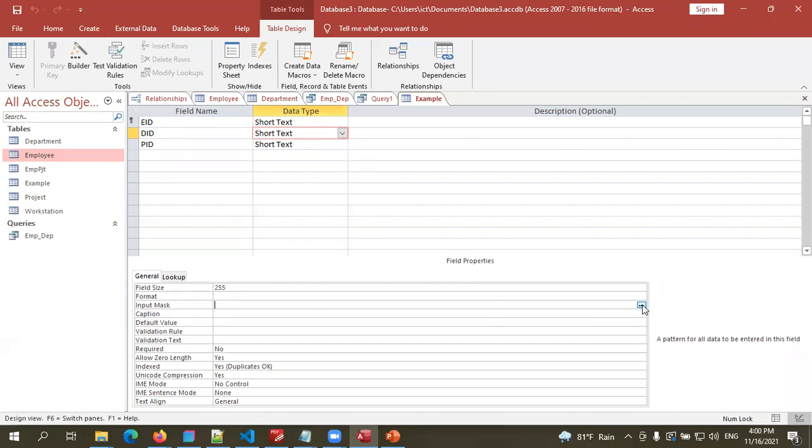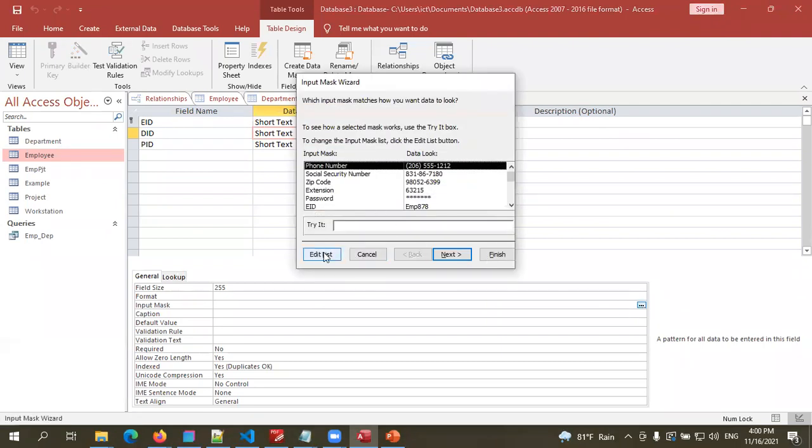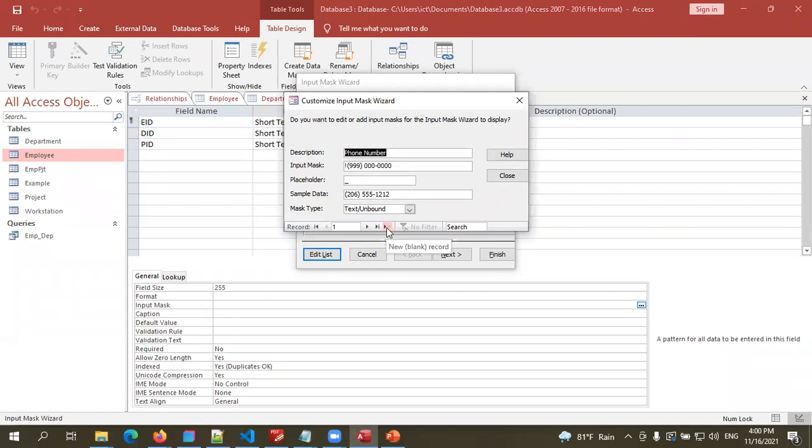Input mask, edit list. We have to click this one, new record. And this is department ID. Input mask. So in the input mask, the first letters are DEP. Always those are DEP. And then 3 numbers, right? So 0, 0, 0. And then a lowercase letter. See, DEP is also printed, with 3 numbers and the letter.